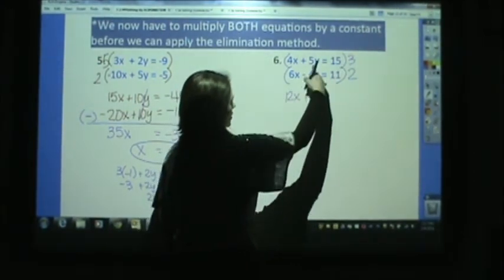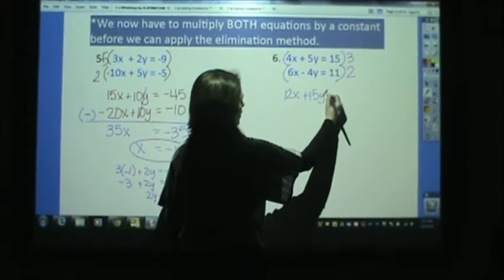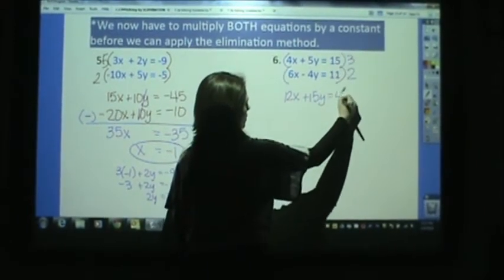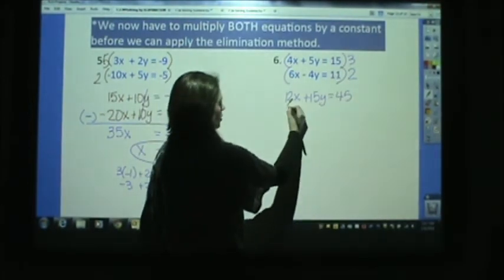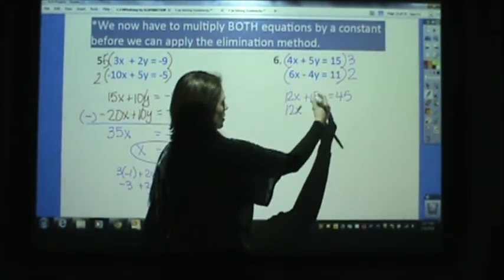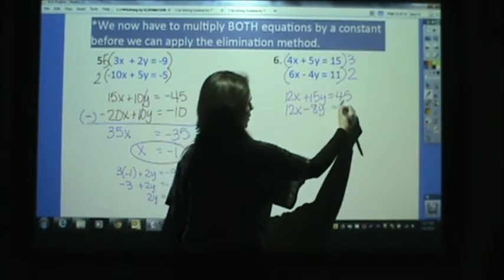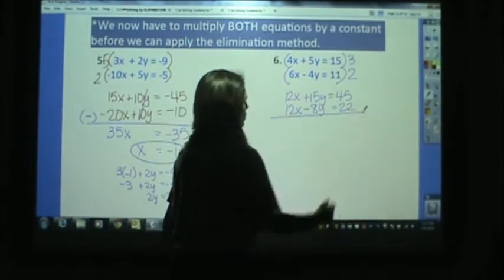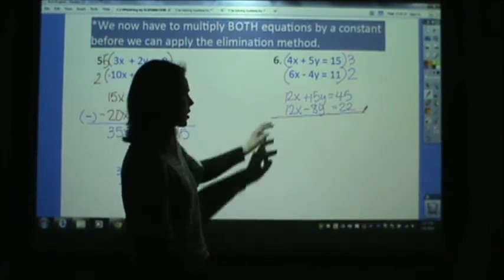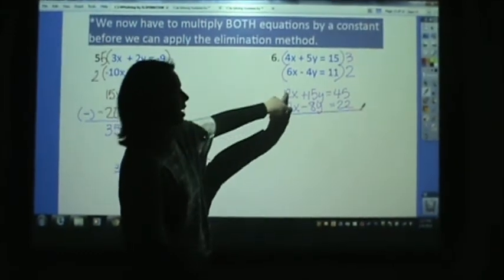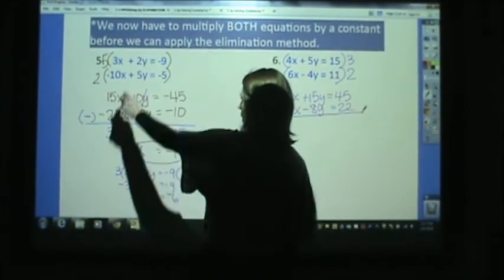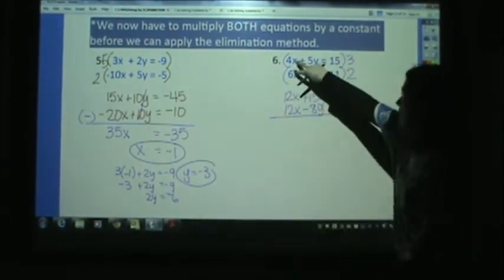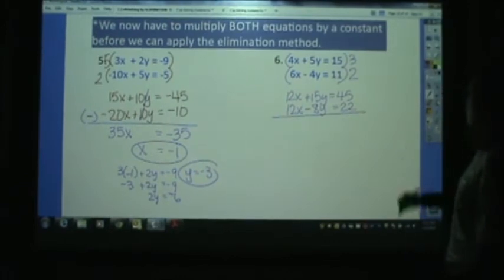12x plus 15y equals 45. I just multiplied by 3. I'm going to multiply this by 2. 12x minus 8y equals 22. Do you see why we need to multiply both equations? Because we need to get either the x's the same or the y's the same. Here I chose to get the y's the same. See, it doesn't matter. Here I chose to get the x's the same.